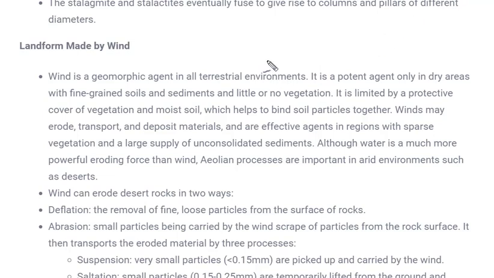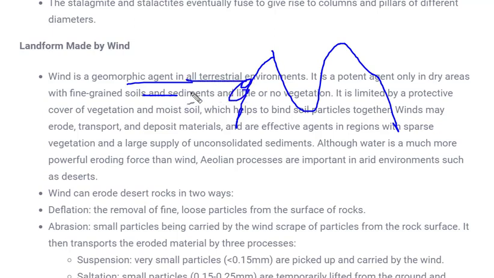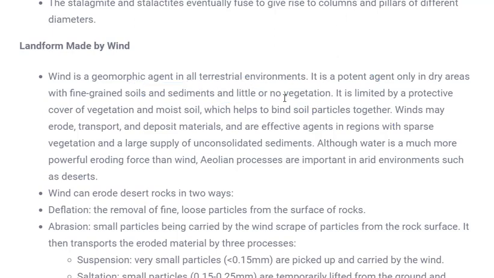For example, if here there is a mountain and wind is blowing, wind won't erode this mountain itself, but it will carry small dust particles, sand particles, which will erode or get rubbed against these mountains, and this will carry away the particles which are lighter in weight or easily erodible. They will be carried away by winds, and several different kinds of structures would be formed, and these would be called the erosional effect of wind.